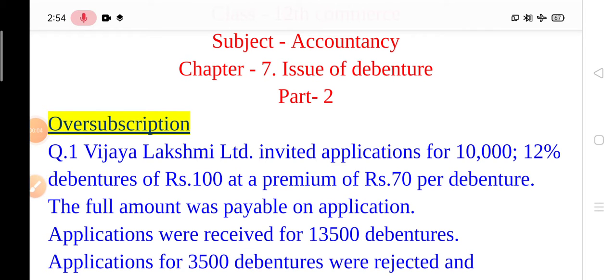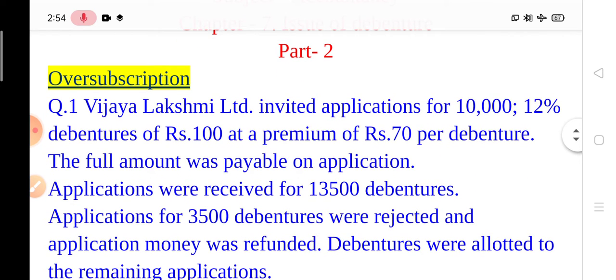Children, in the previous part we have already discussed the issue of debenture journal entry. Now, today we are going to discuss oversubscription. So, let us do one question.